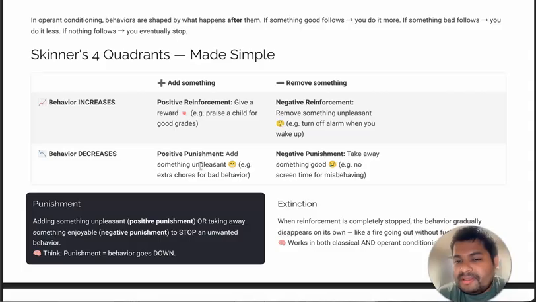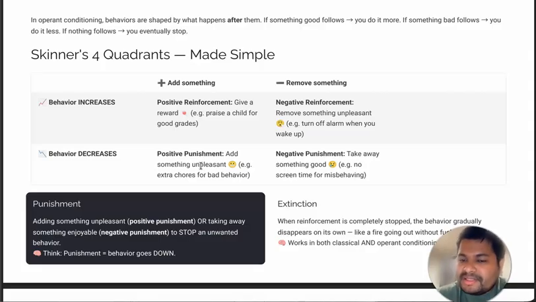Now sometimes, removing something unpleasant also leads to behavior increase. This is known as negative reinforcement. For example, if you have to wake up early in the morning and you keep an alarm, you wake up early just to switch off that alarm, the annoying noise of the alarm. So by switching off the alarm, or removing the sound of the alarm, you are taking away something.